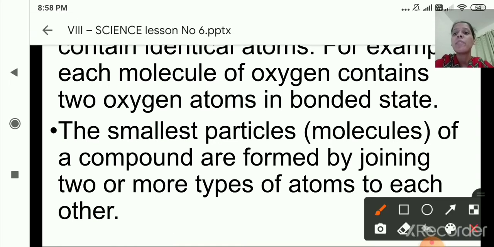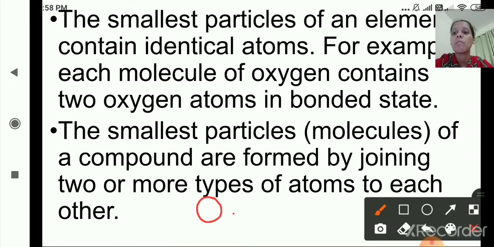As you know, how we are writing the molecular structure for oxygen, that is O2, right? Now in oxygen, that is O2, each molecule of oxygen contains two oxygen atoms in bonded state. So this is an example of element, right?